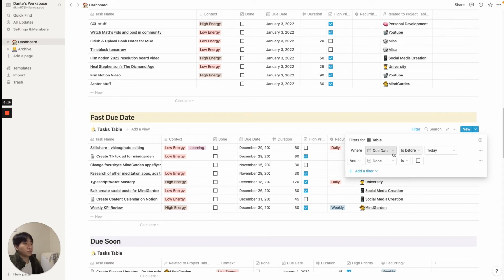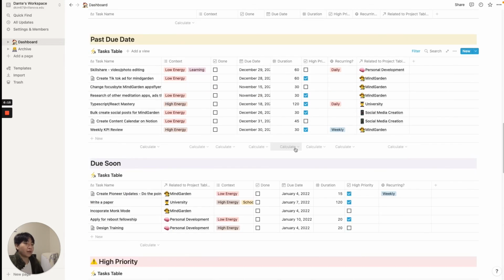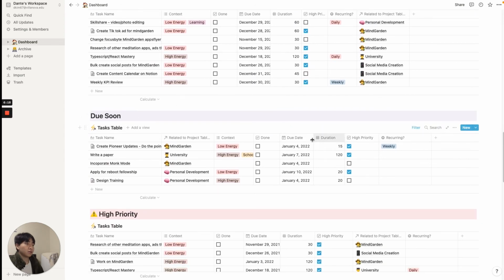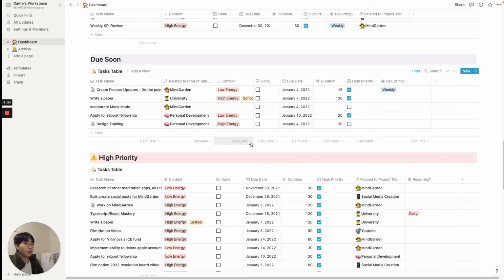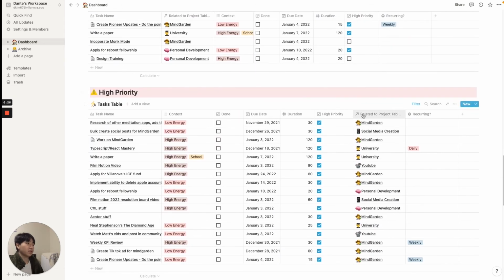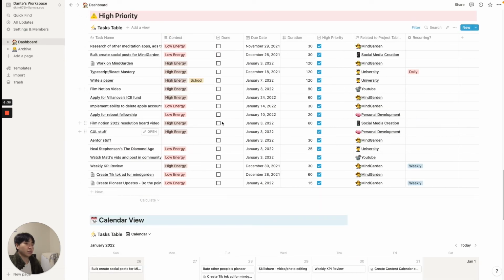And so pretty much I just set the filters to anything that was due before today. And the same thing goes for these two, due soon, due within the next week. And then we have high priority. And for this, pretty much the filter I'm using is to make sure the high priority column is checked. So anything that has the high priority column checked, it'll pretty much show up in this table.